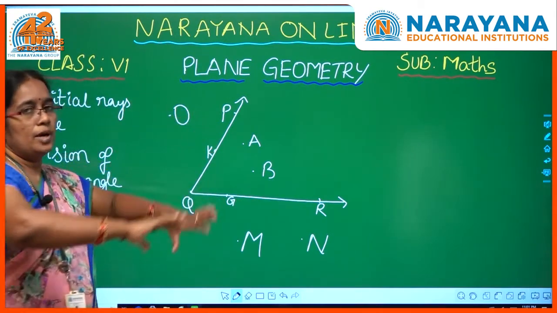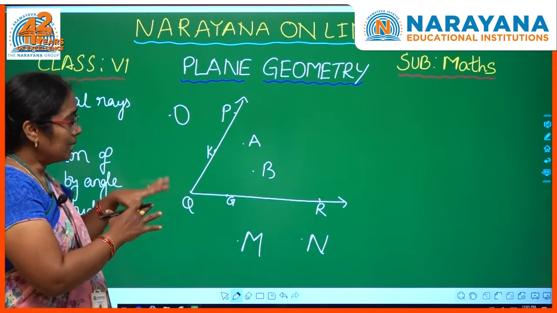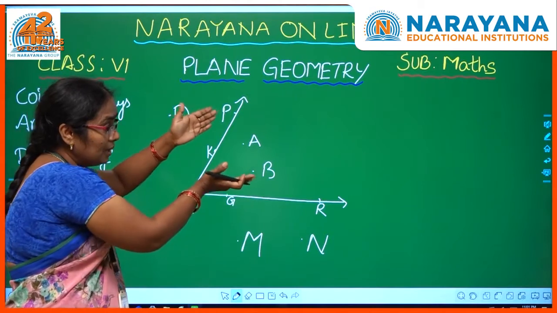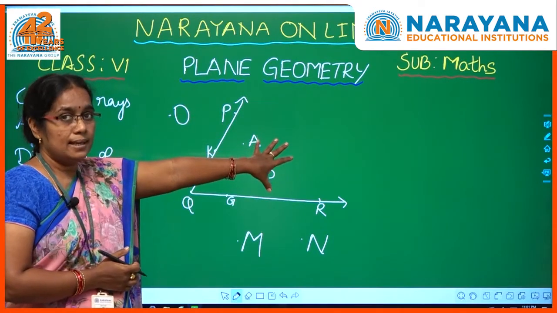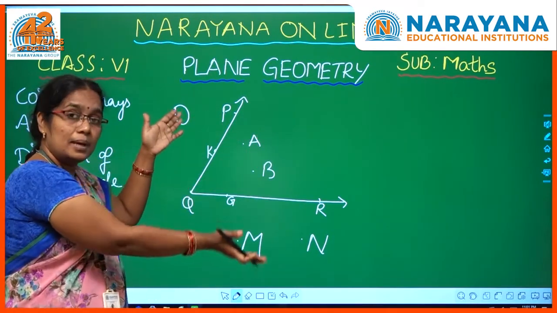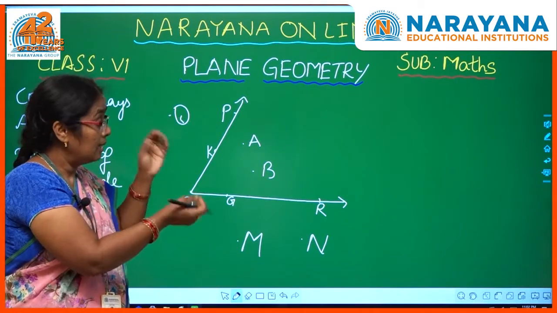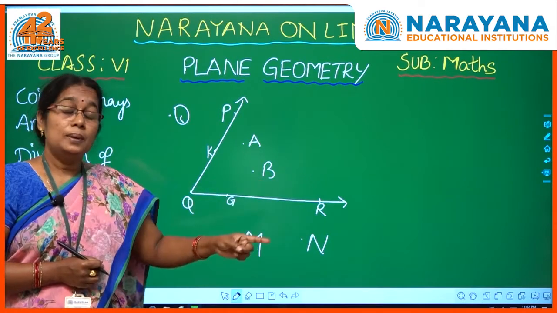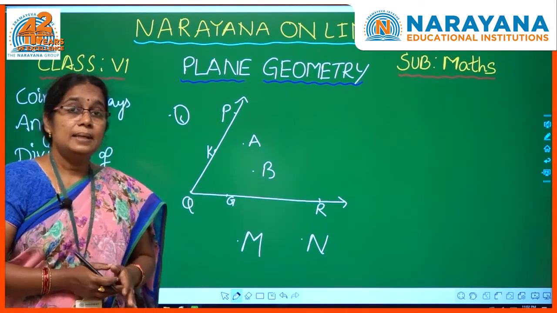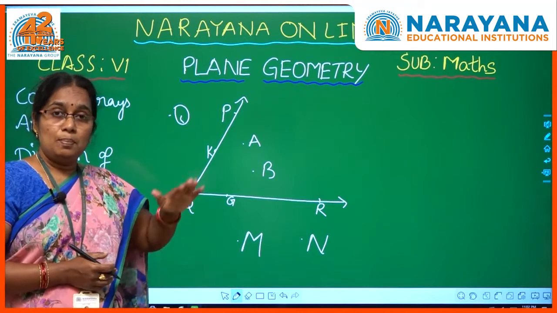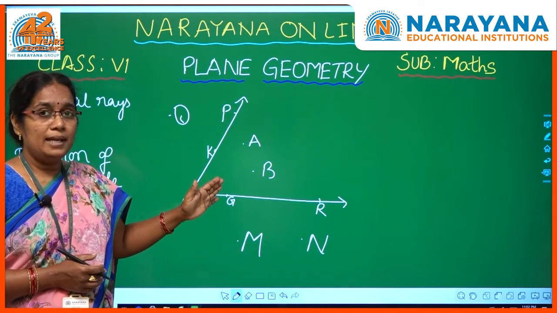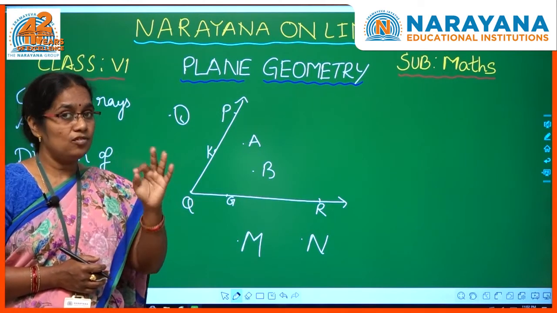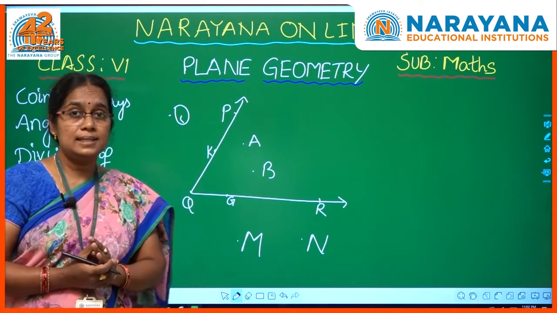See, there are some points here and you can see the points are lying in between the 2 rays. Some points are there in the exterior part of the 2 rays, and also some points are lying on the angle. So, from this we can understand, when an angle is drawn on a plane, it divides the plane into 3 different sets of points. What are those 3 different sets?